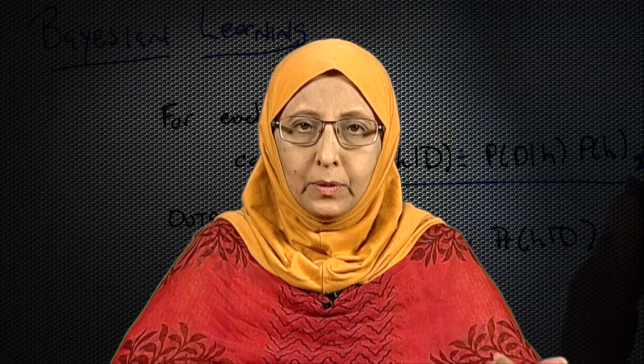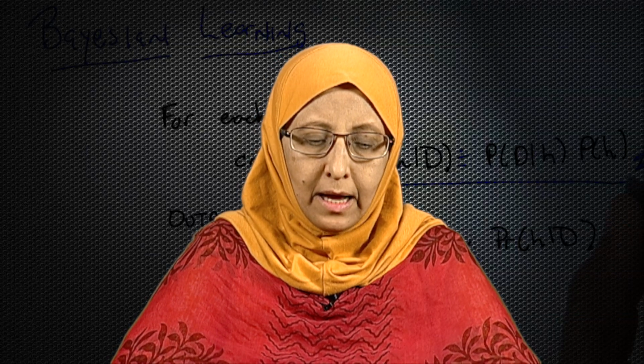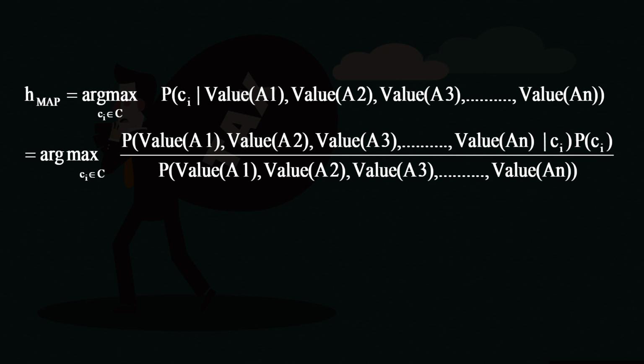Now, to compute this, as we did in the last slide, we will expand it using the Bayes theorem. We will rewrite this again as argmax probability of value A 1, comma value A 2, comma value A 3 up to value A n given C i times probability of C i, divided by the probability of value of A 1 and value of A 2 and value of A 3 and value of A n in the denominator. Okay. These are the very same things we saw in the last slide. I have just expanded my data record, nothing more.